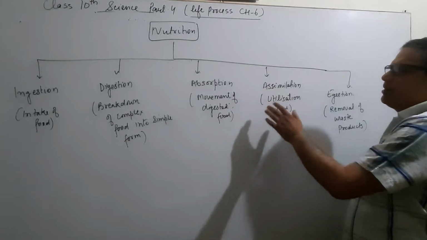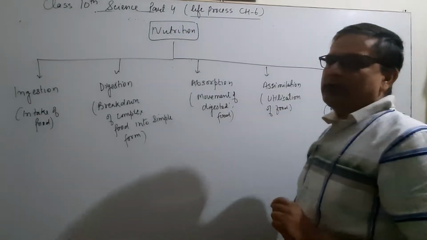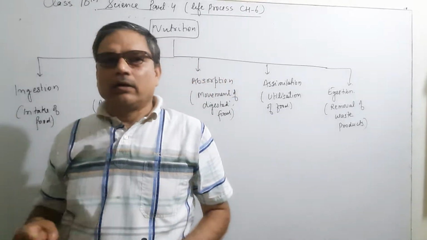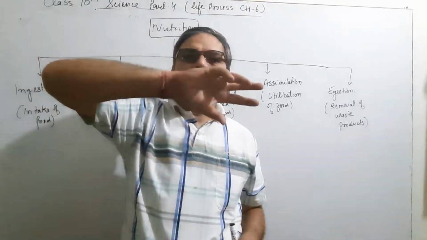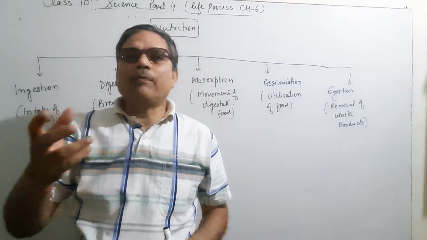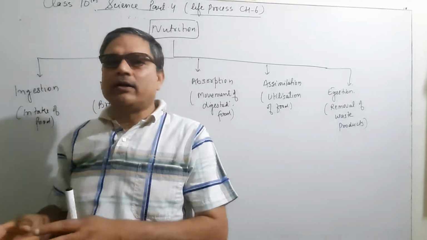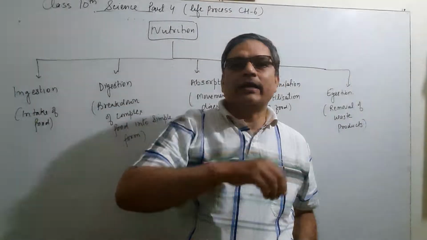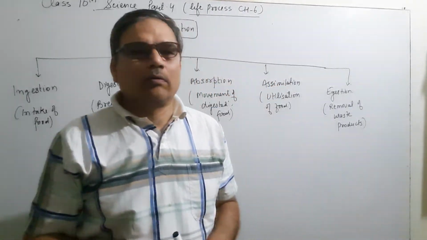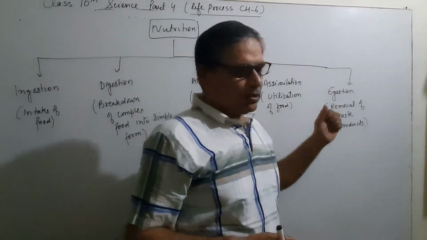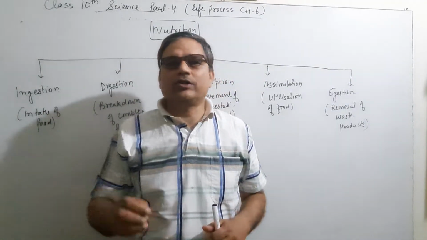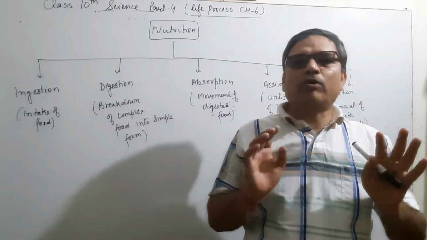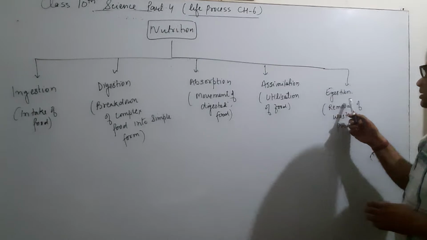They take place simultaneously. Assimilation is the utilization of food: the food which is in liquid form reaches all parts of the body with the help of blood. Blood carries the nutrients present in the food and transports them to all parts of the body. And lastly, the undigested food which is not useful for our body has to be excreted from our body. That process is known as egestion.